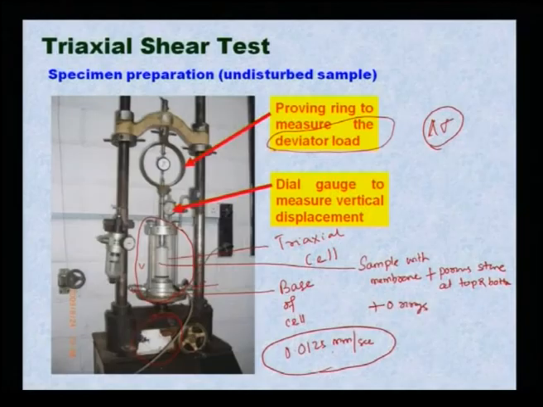Every second you will apply a strain of 0.0125 mm. You can set high, low or medium. Depending upon that it will go, and you can measure your deviatoric stress, and strain by means of dial gauges, and by other arrangements you can also measure change in volume and pore water pressure.